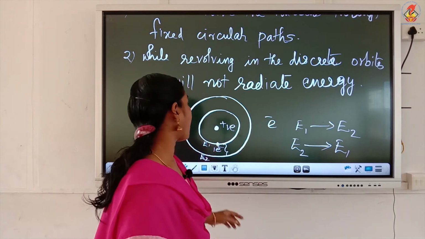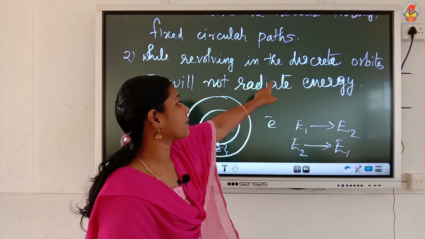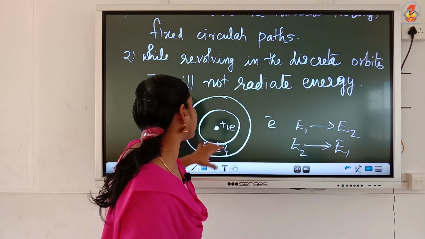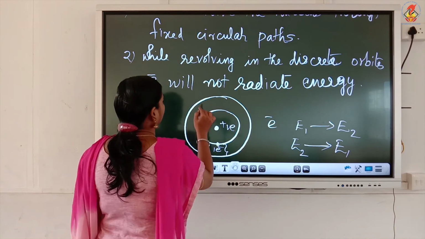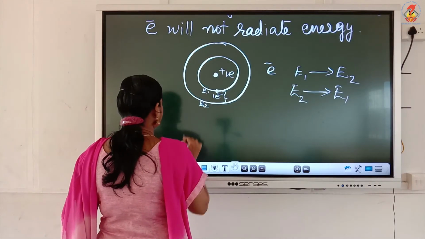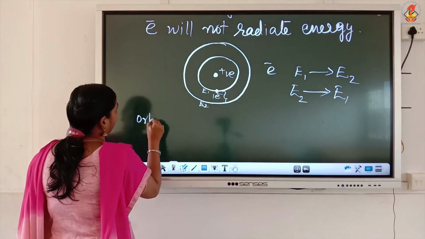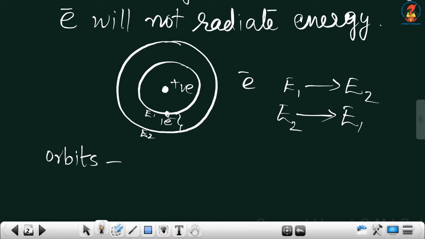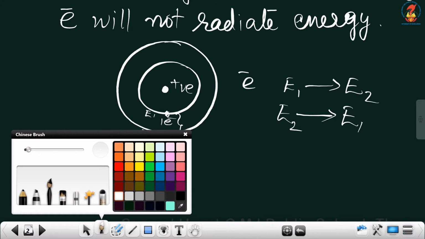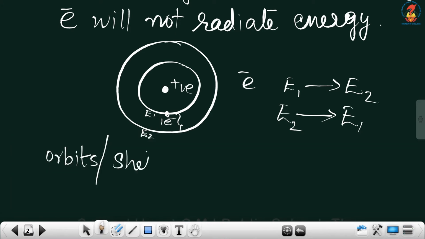These electrons are revolving in fixed discrete orbits, and there are many names for these orbits. We can call them shells, or we can call them energy levels.